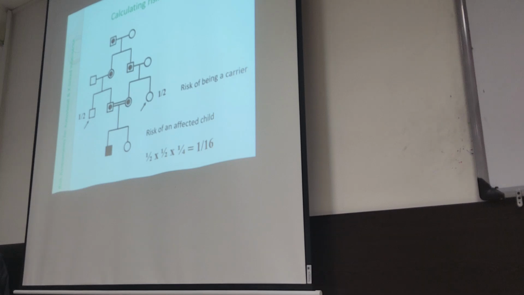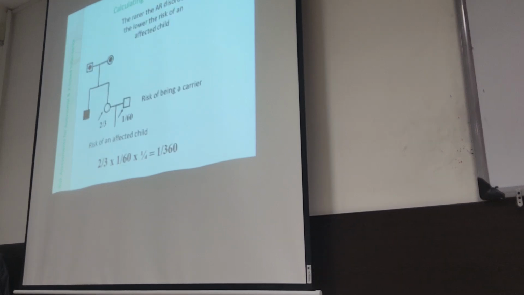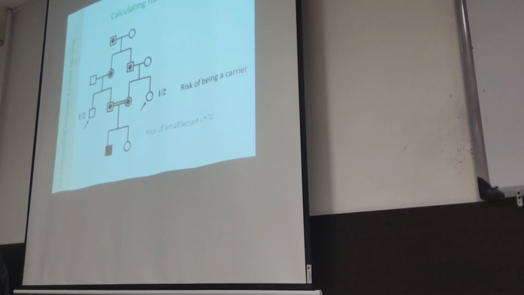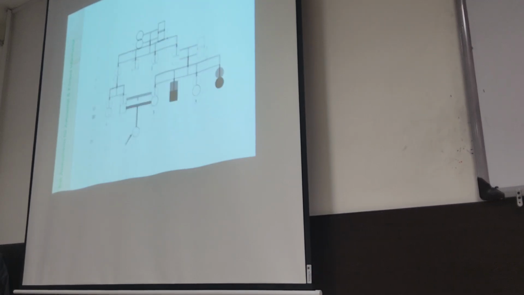You know, for the previous slide, there was no consanguinity. But for this slide, there is consanguinity. The chance is 1 out of 16. But for the previous slide, the chance of having an affected child was 1 out of 360. You see how the chance is increased if there is consanguinity.